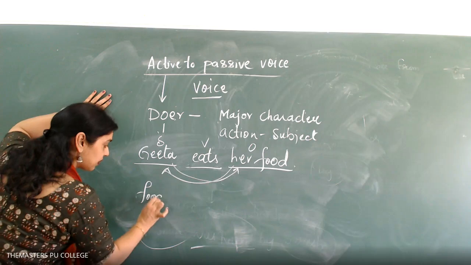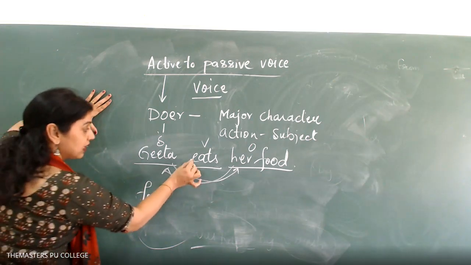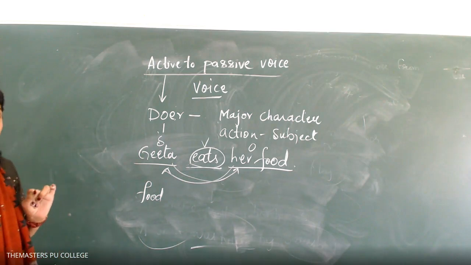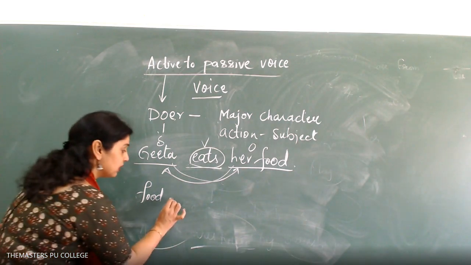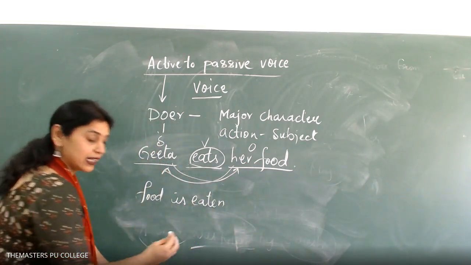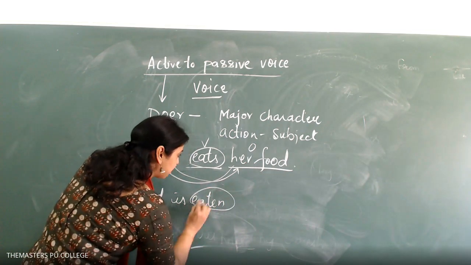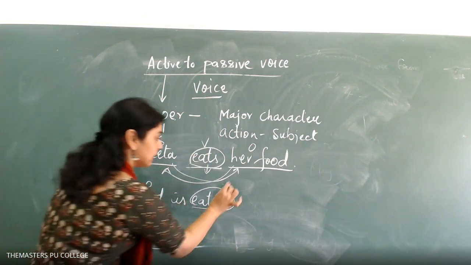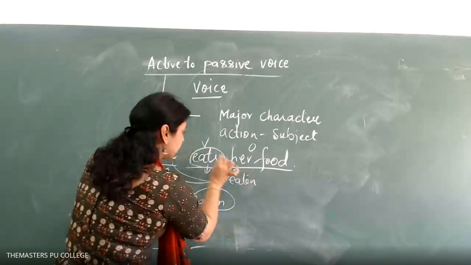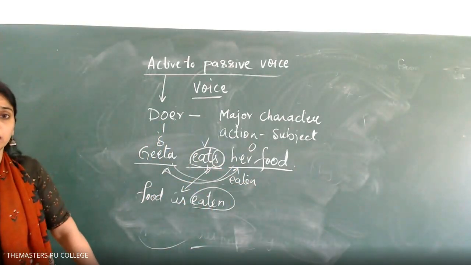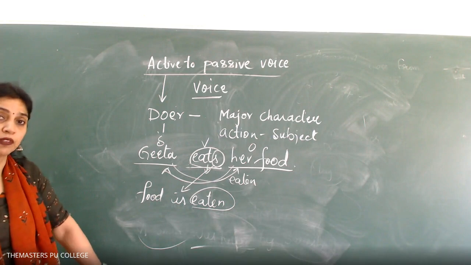Food becomes the subject as it is eats. What form will you write? Food is eaten. Why? Because I have to bring the past participle of eat. What is the past participle of eat? Eaten. And we know that it is a present form, so I am writing is. See how easily I am bringing it for you.